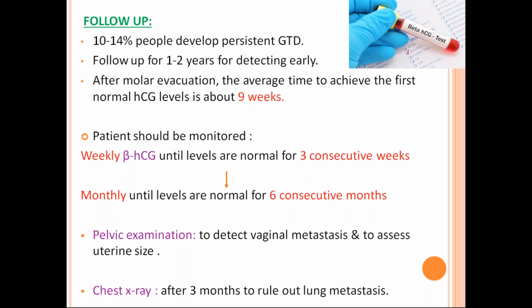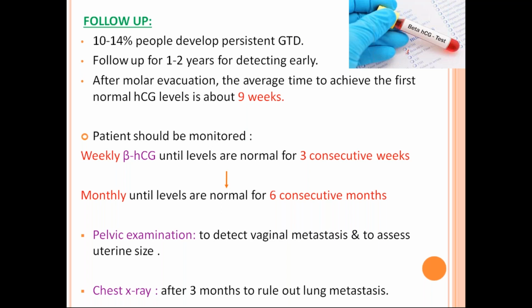And there is histopathology. So when you have done a D&C, then you wait for the histopathological report. If the report comes as choriocarcinoma, also you have to start a prophylactic chemotherapy, right? Next, when there is persistence of beta HCG levels even after 6 months of your suction evacuation, you also have to start a prophylactic chemotherapy.